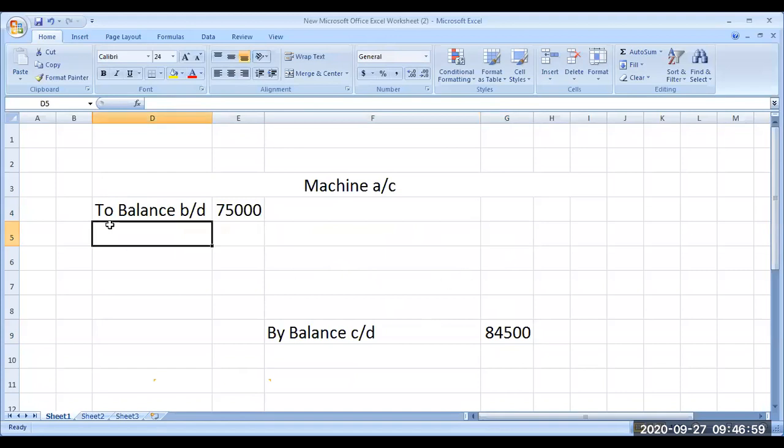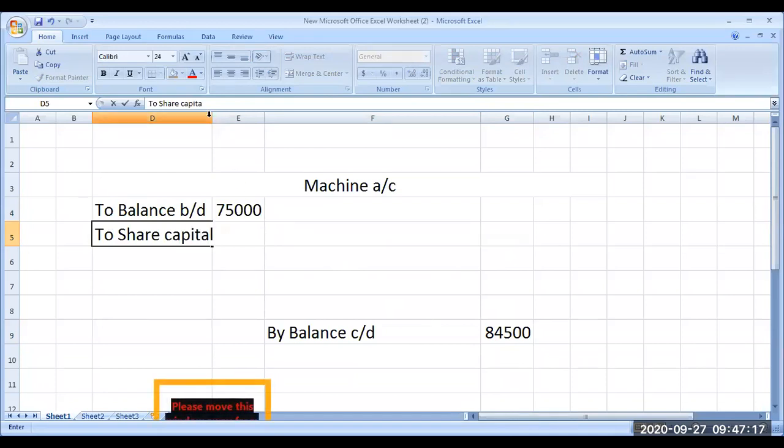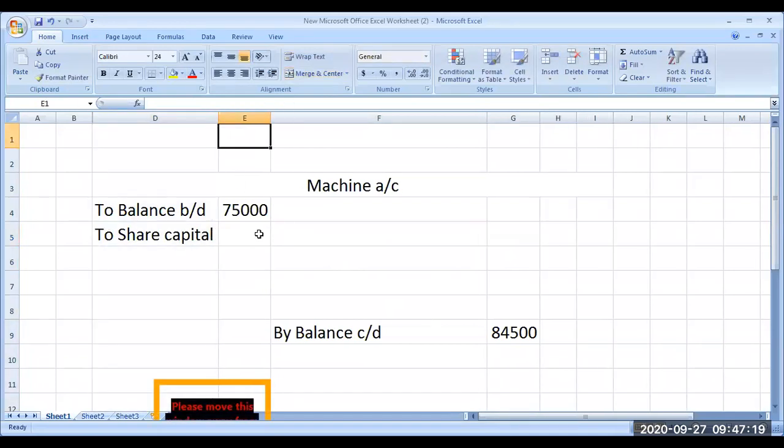They are buying machine. Look at the adjustment number 2. Assets of another company were purchased for a consideration of 30,000 payable in shares. The assets were purchased: stock 10,000 and machine 12,500. So they are paying in equity shares and they are buying one particular machine worth rupees 12,500.